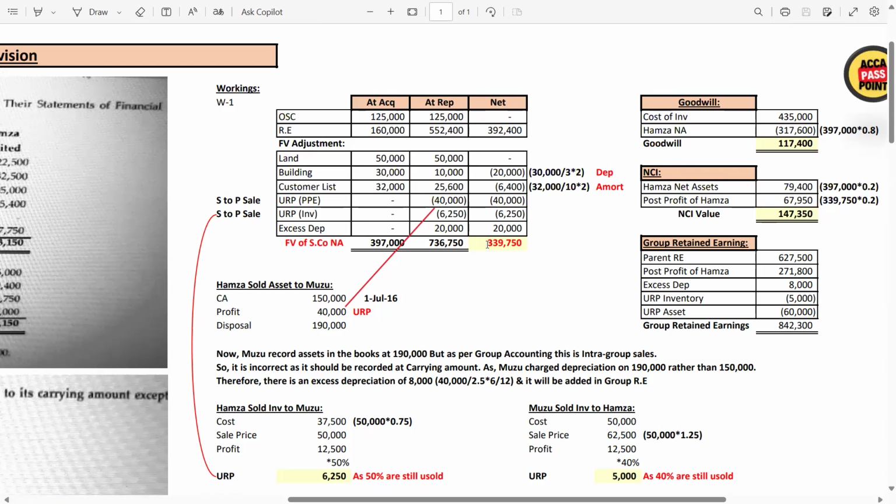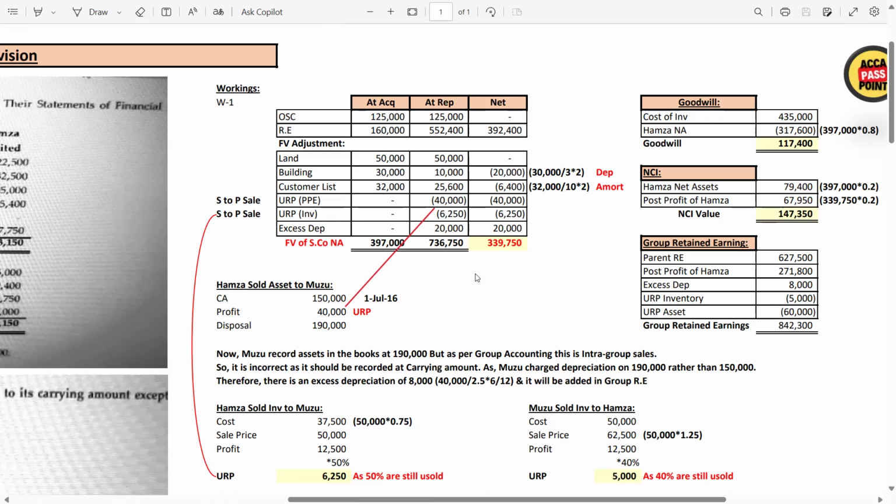This post profit will be allocated between the parent company and the NCI. The parent company share is 80%, so 80% of 339,750 will be included in the group retained earning packet. Now 20% for the NCI will be included in the NCI value.